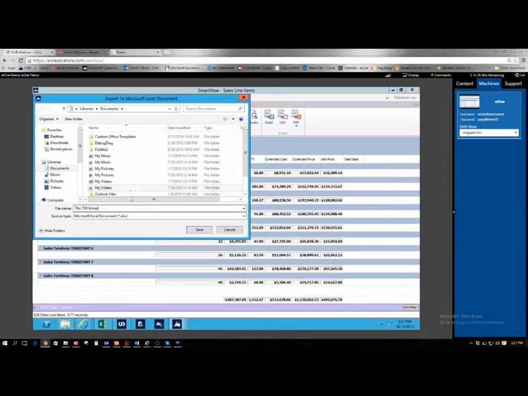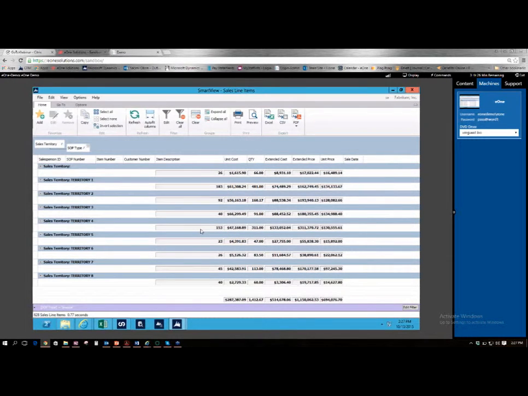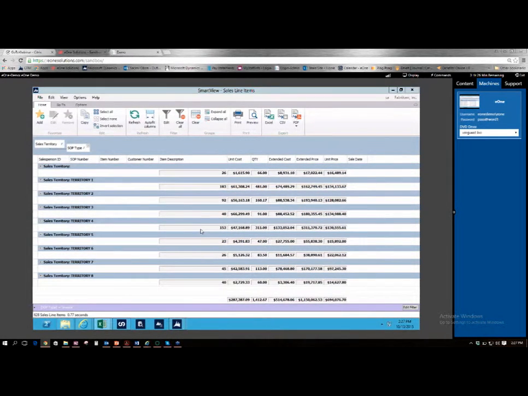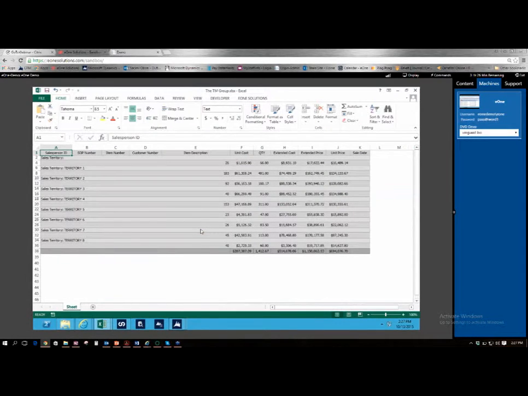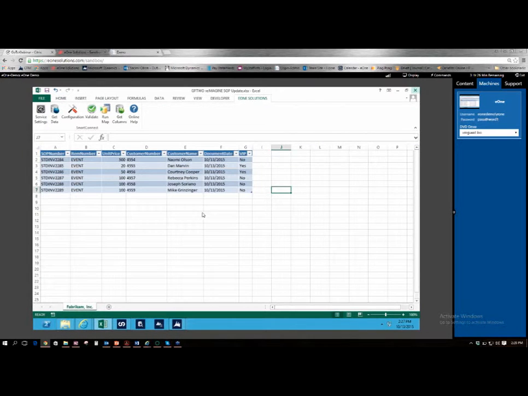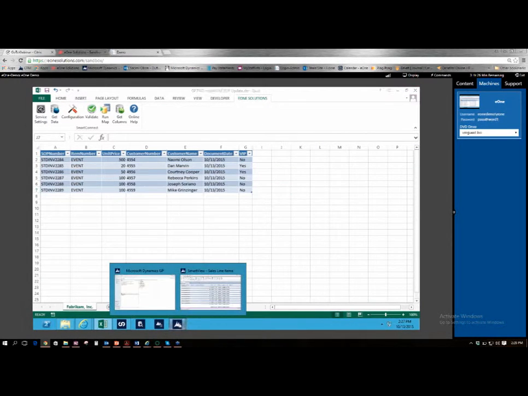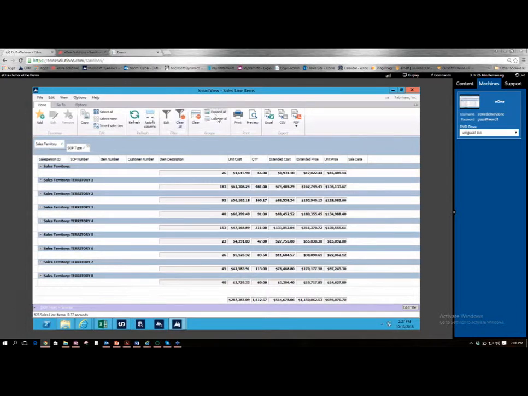So I'm going to name this the TM group. I'm going to go ahead and save. As you can see, literally within just a few seconds here, it's exported that to Excel. And as you can see, it also kept all of our groupings and our subgroupings when we did that export. So that's a really cool feature that you can use.